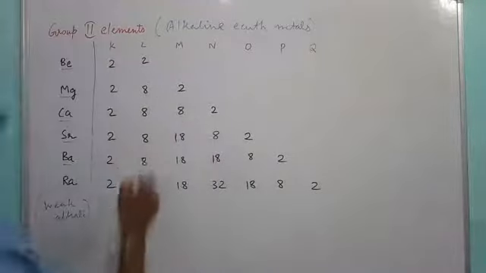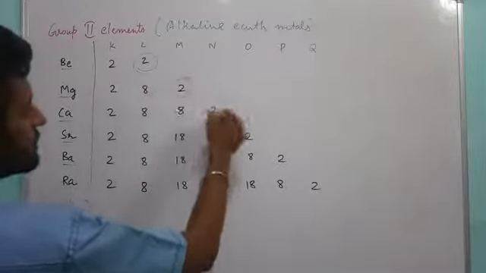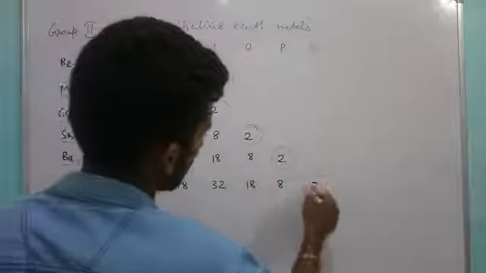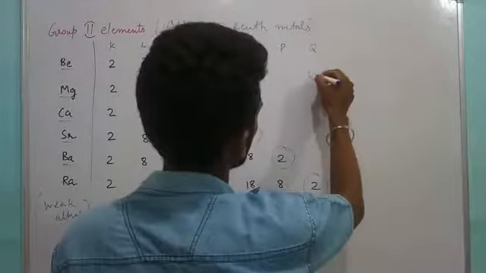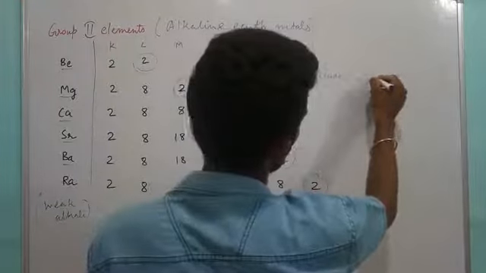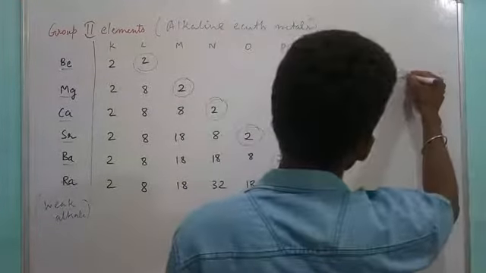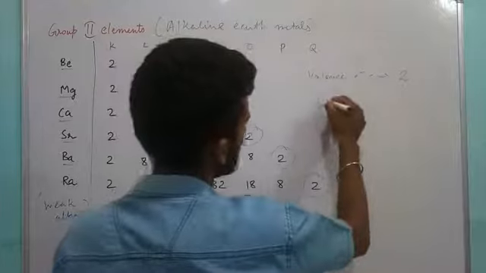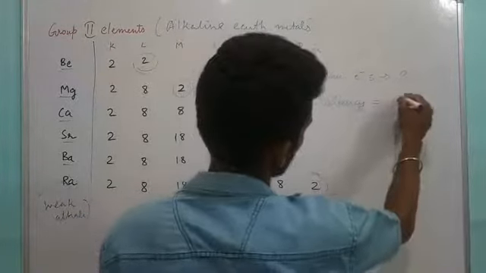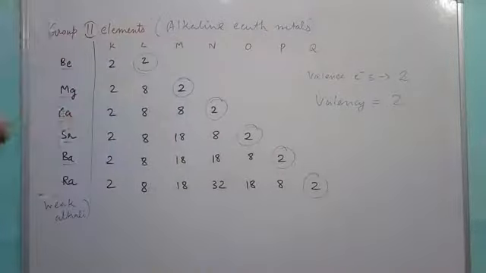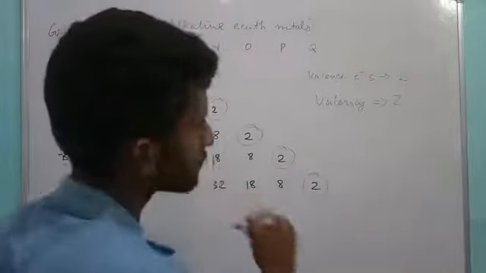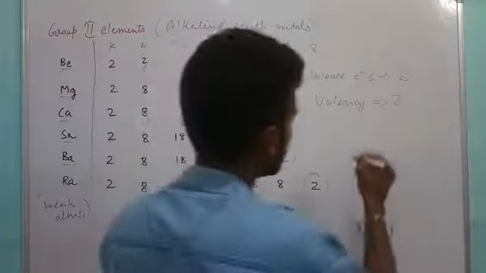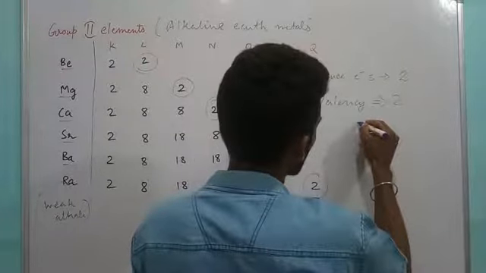Now here you can see again a speciality among these elements, that they have 2 electrons in their valence shell. So the number of valence electrons in group 2 elements, or alkaline earth metals, is 2. Then the valency of all the elements is 2. Then their occurrence: they do not occur in the free state, they always occur in the combined state. Then next one, their metallic character. We know that as we move down the group, the metallic character increases.